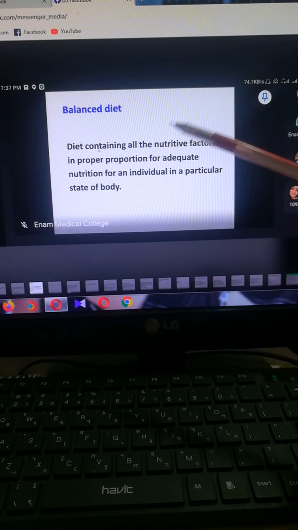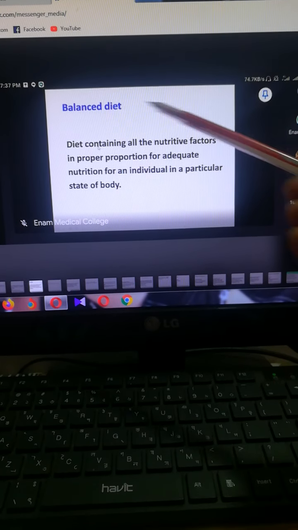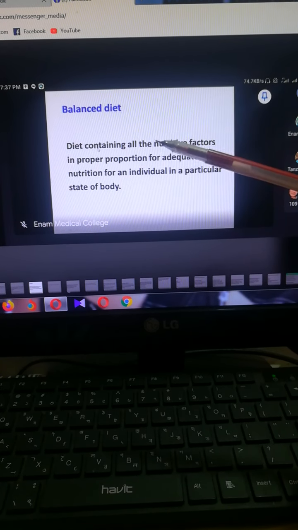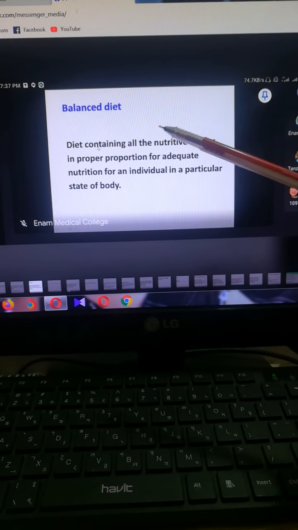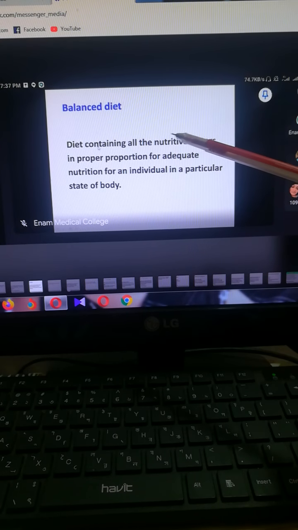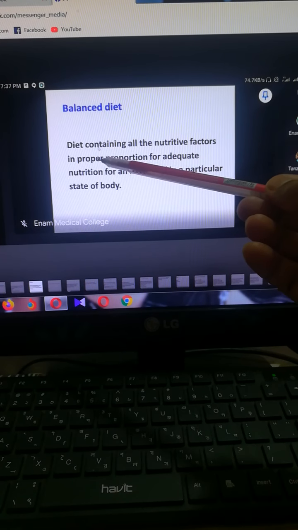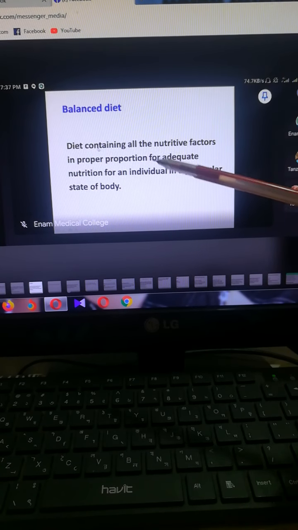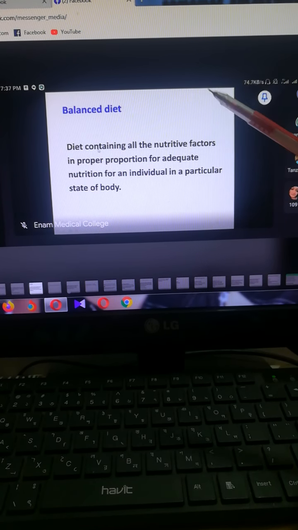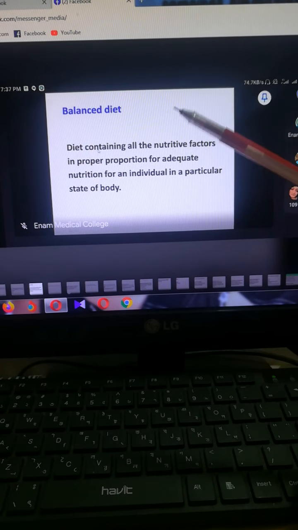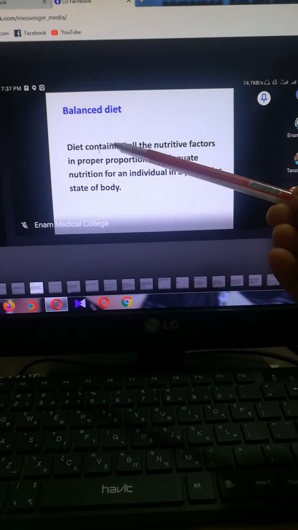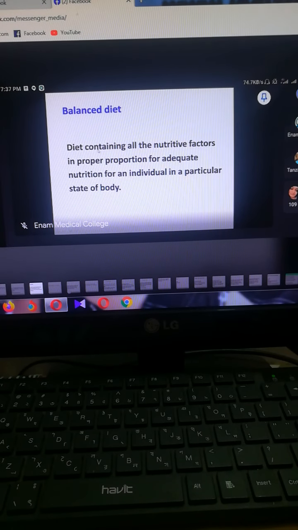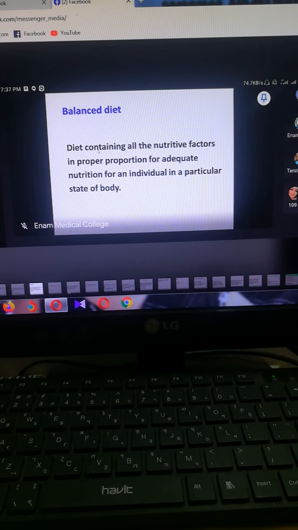So, if we want to give an example of a balanced diet, a typical and common example is khichuri. We know khichuri contains many nutritive factors in proper proportion, as we make khichuri with carbohydrate, lipid, protein, and also water, salt, and others.